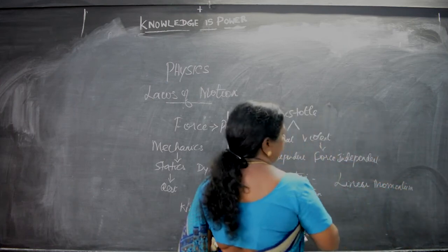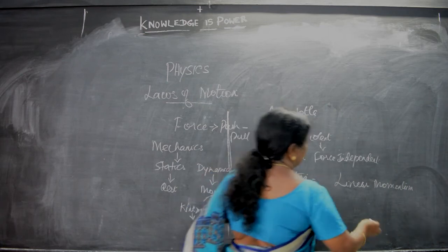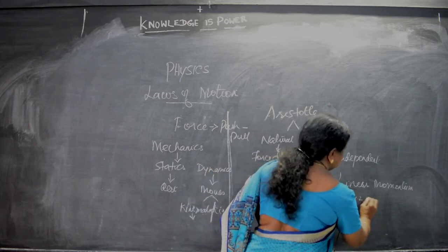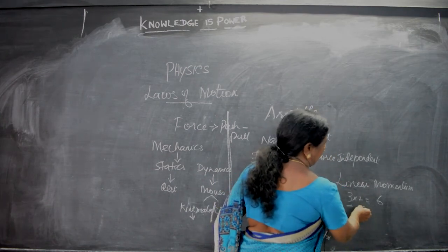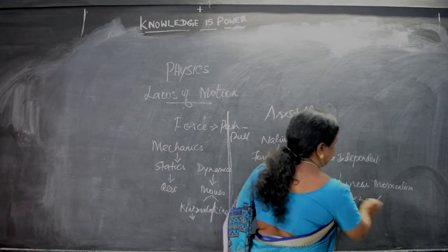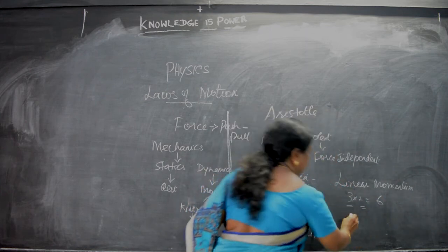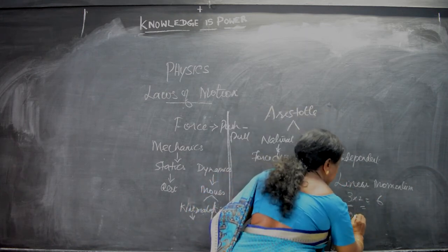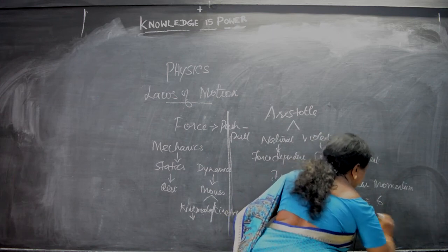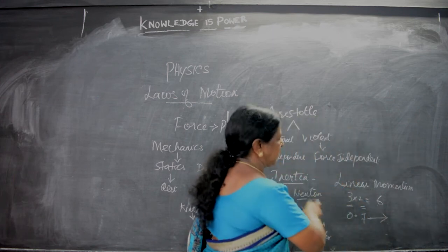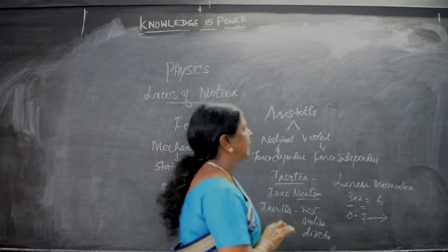For example, in multiplication sums we say 3 into 2 is 6: 3 is one multiple, 2 is the other multiple, and the product is 6. In the same way, when a force acts on an object, it goes in a straight line. This is known as linear momentum. An object that travels in the same straight line is known as linear momentum.